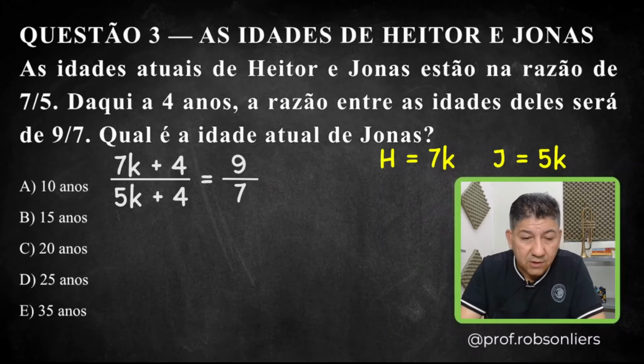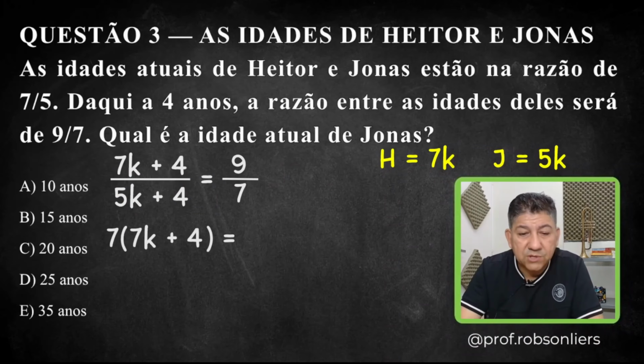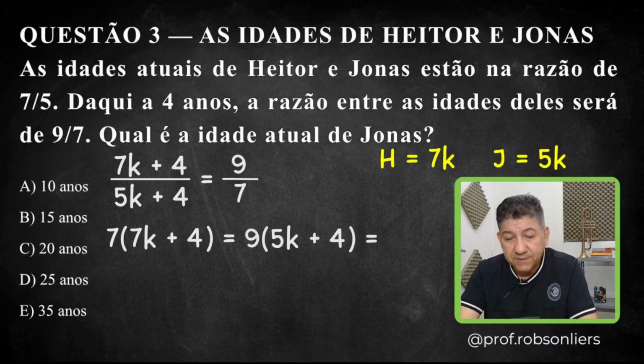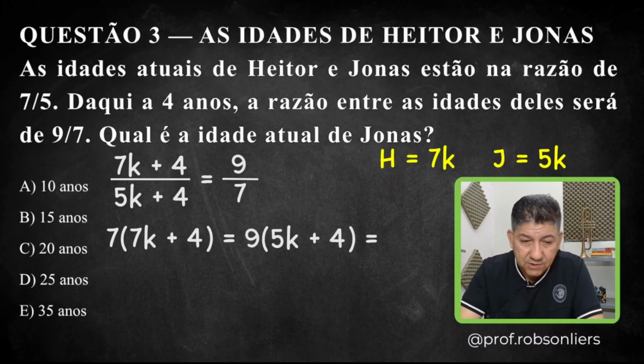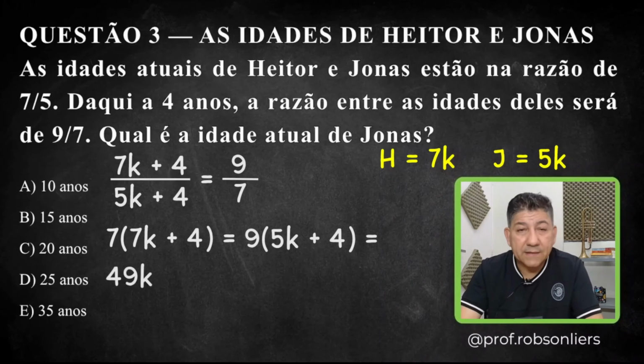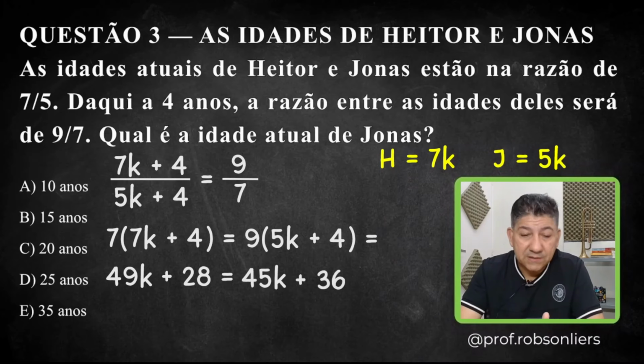Cross multiplying here, look, 7 will multiply everything inside the parentheses. It will be equal to 9, which will multiply everyone inside the parentheses. Doing the distributive property, 7 times 7k is 49k, okay? 7 times 4 is plus 28. That will be equal to 9 times 5k, 45k, and 9 times 4, plus 36.